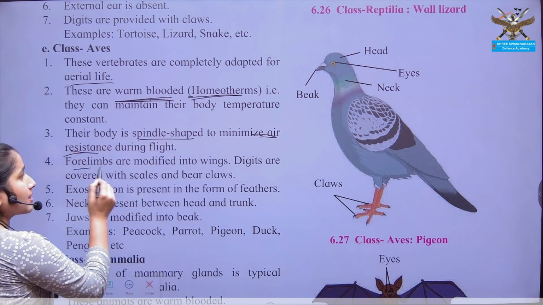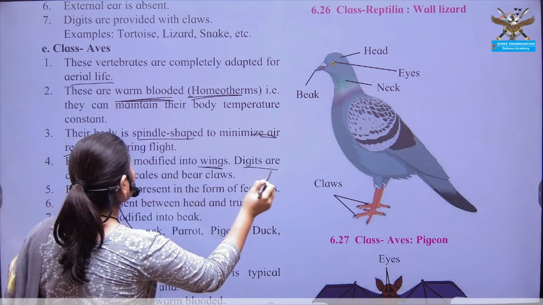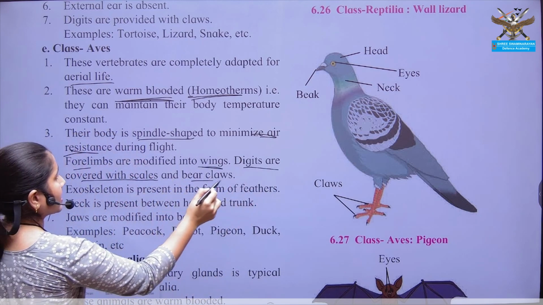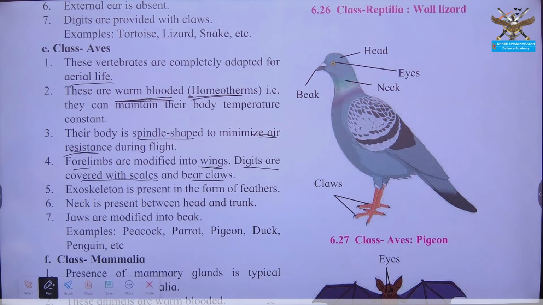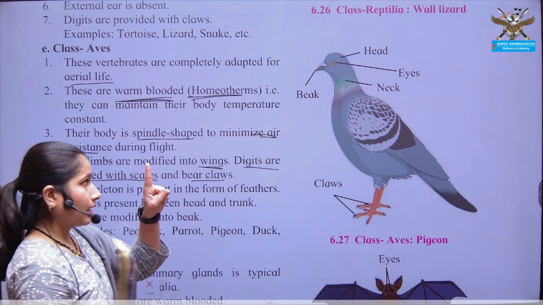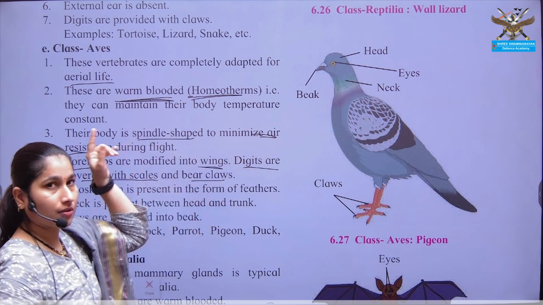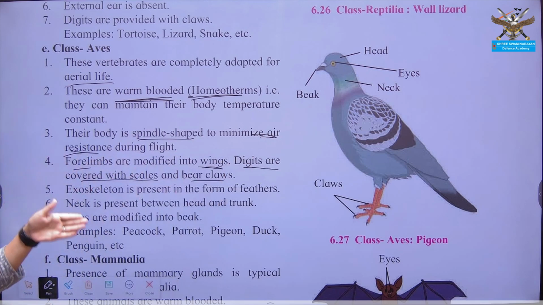Now forelimbs are modified into wings, and digits are covered with scales and claws. The hind limbs have claws for holding objects or the bark of a stem, and the forelimbs are modified into wings for flying.